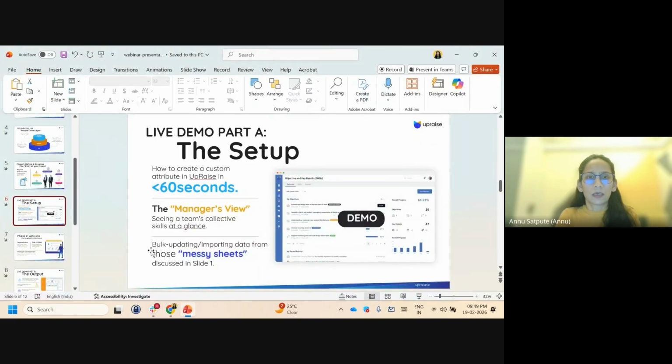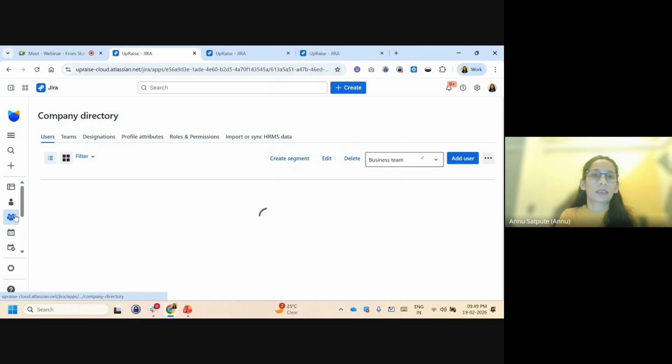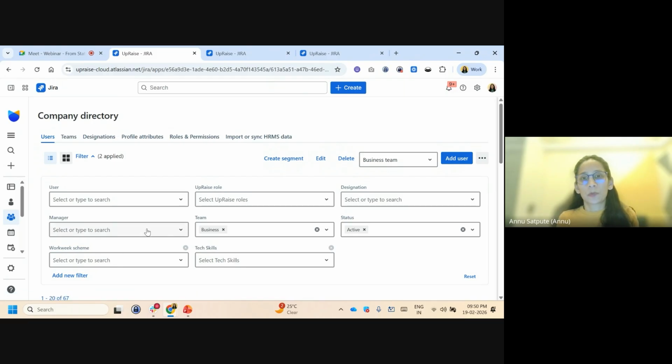And then how you can bulk import or update. Now, as we all know, in the case of enterprise-level companies, they will have hundreds or thousands of employees, and it is very painful to update data one by one or even insert the data into the system.